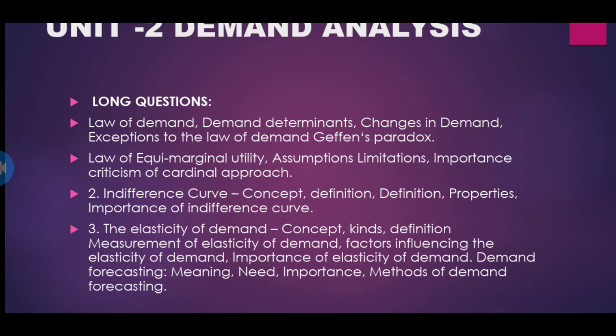Next, the law of equimarginal utility. It explains how various commodities give you the same satisfaction. You are using a pen, eating food, wearing clothes, sleeping. How you reach satisfaction from each and every commodity you use over your whole schedule is explained through a concept called the law of equimarginal utility. The indifference curve is also one of the important topics here. There are 3 properties for the indifference curve. I'll explain why, because in the 4th unit it is also repeated.